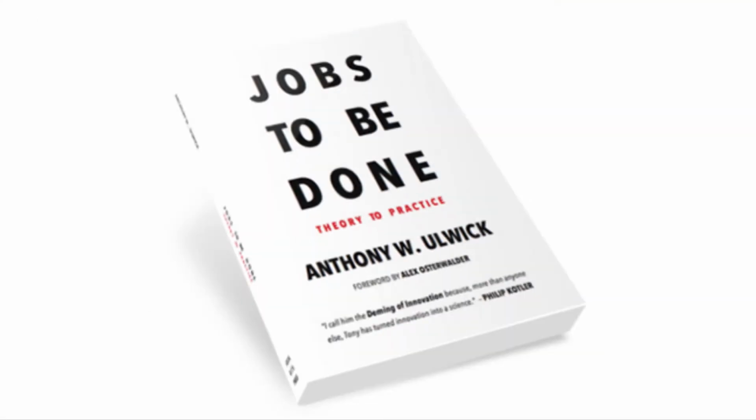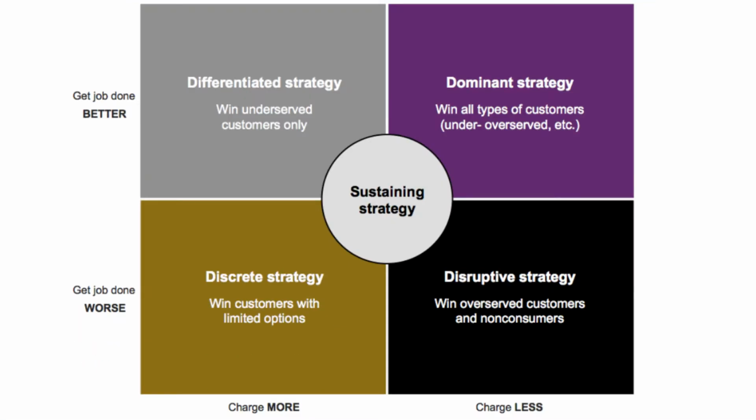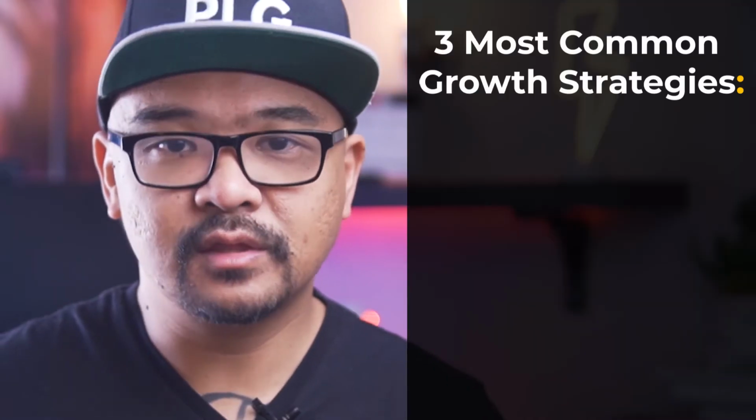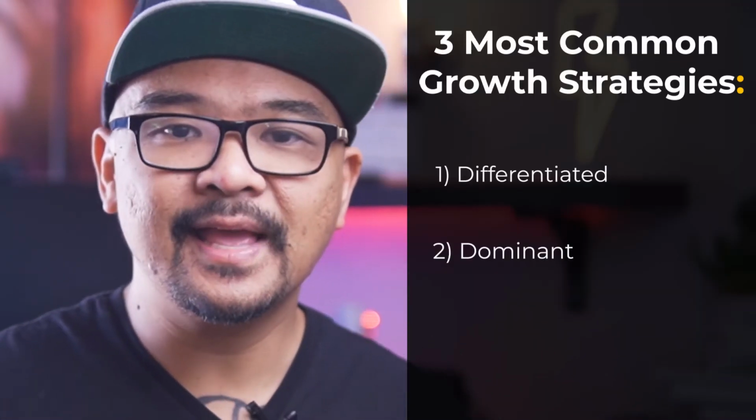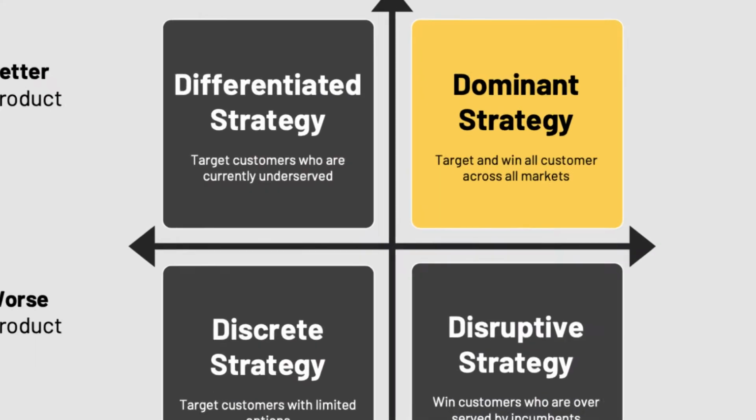Now that we're on the same page, let's take a look at M of the MOAT framework, which is market strategy. In Tony Ulwick's Jobs to Be Done Growth Matrix, he broke down the 5 most common growth strategies for any business. Here, I'll just be talking about 3 of them. It's differentiated, dominant, and disruptive strategies. These are the 3 that work best in the SaaS space, especially if you want to go quickly. All 3 growth strategies each have a unique advantage.